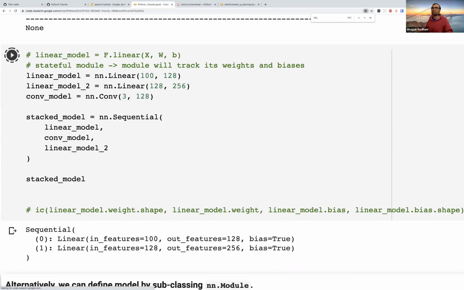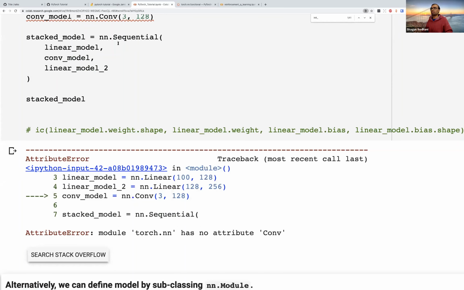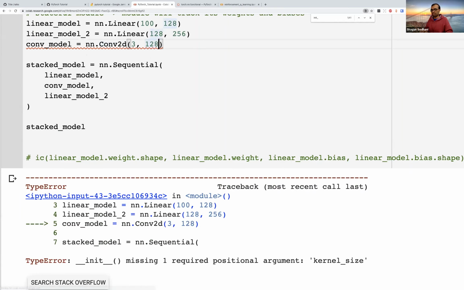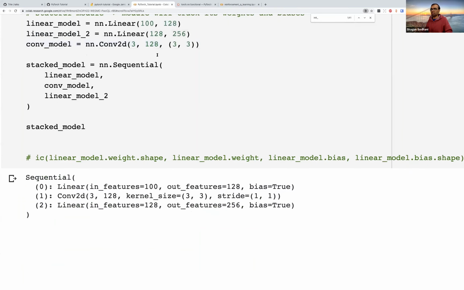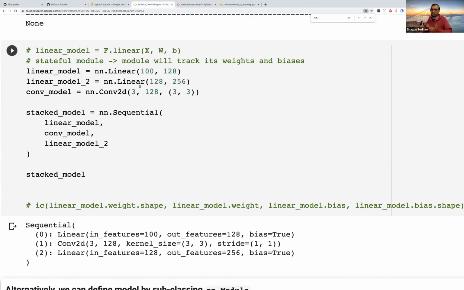This should hopefully work. Is it Conv2d? I think it's Conv2d. Okay, I need to pass the kernel size as well. Yeah, don't worry about what these things are. It's basically that you can take all these arbitrary models and put them one on top of another, such that the input would go through the first layer, then the first model, second model, and so on.